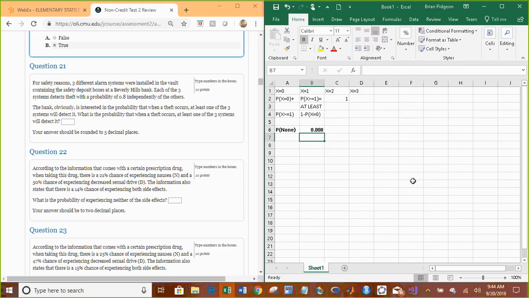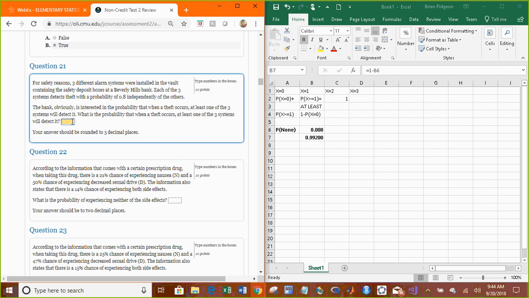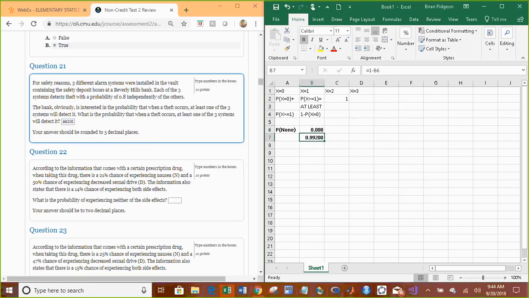And then all we have to do to get at least 1, if you look above, it's just 1 minus this answer. And we want to round to 5 decimal places, 0.99200. And that's what's tricky about this, though, is that when we talk about at least one occurring, it's easier to think about it in terms of its complement, 1 minus no detection occurring.